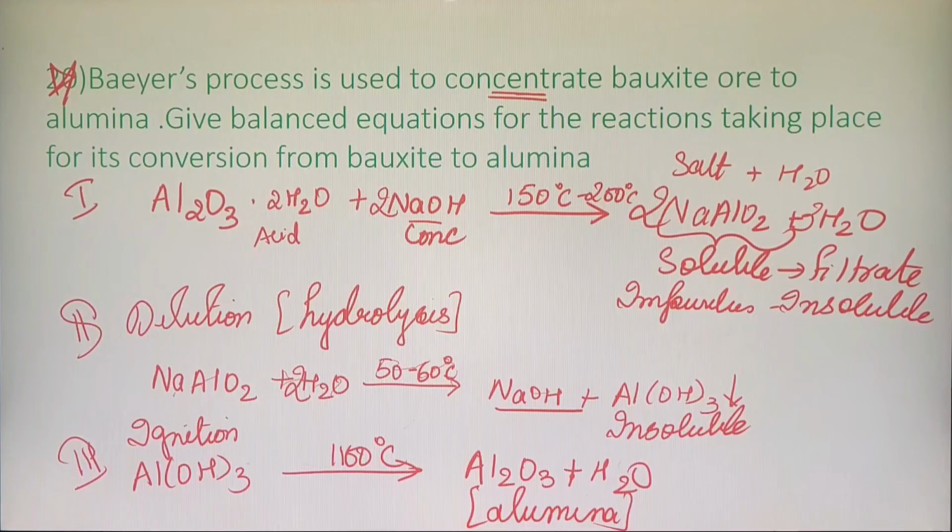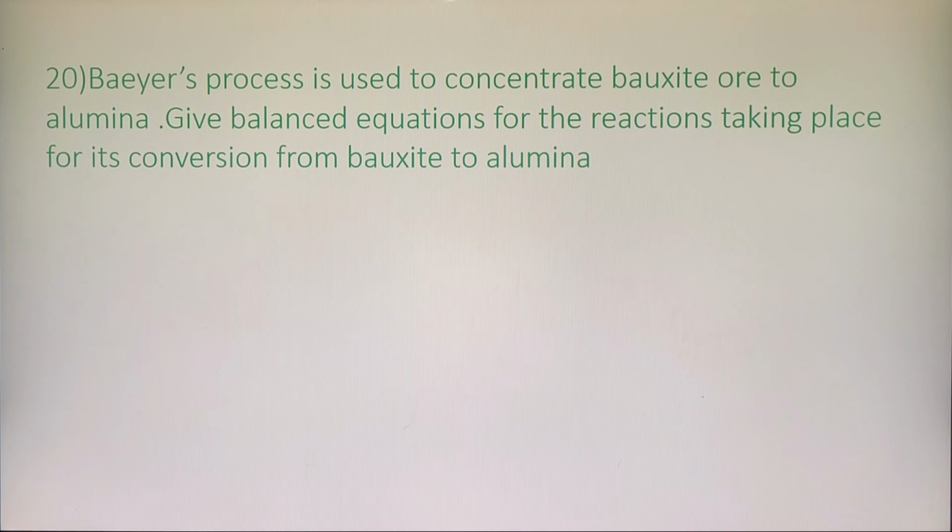Balancing, I have taken aluminium hydroxide. I am just igniting it. Here there is 2 aluminium, so I am putting 2 here. It becomes Al2O3. Water is 3 here, 2 here, 3 into 2 becomes 6. So plus 3H2O. So by this way, I have converted my bauxite ore into alumina. This is one of the most important questions. Either Bayer's process or Hall-Heroult process, one of them will be asked in the exam.